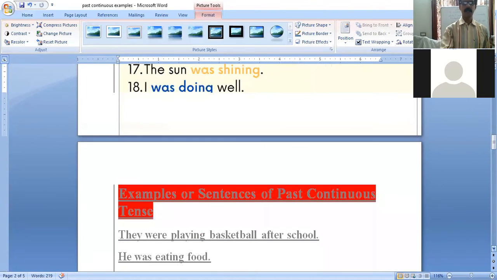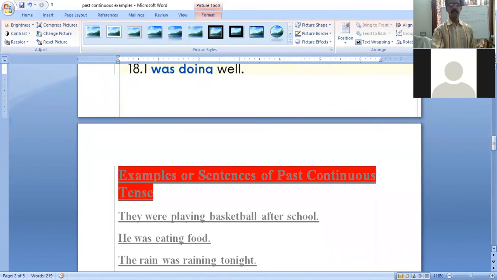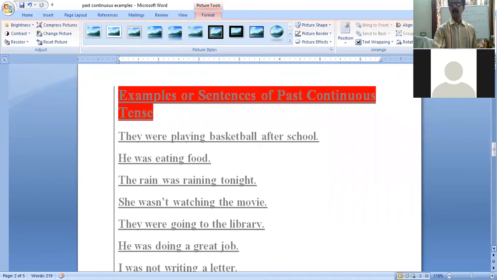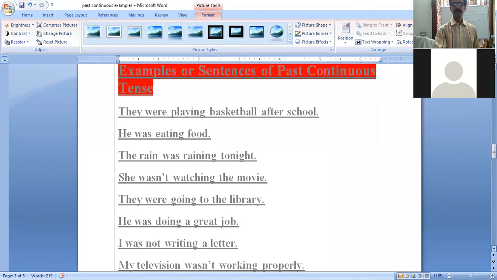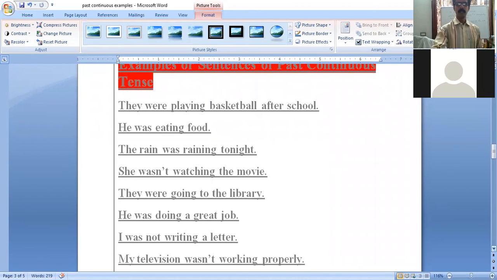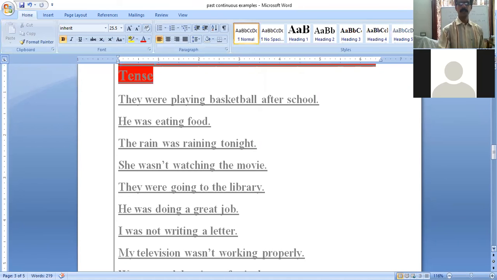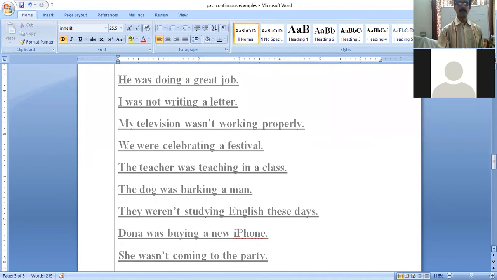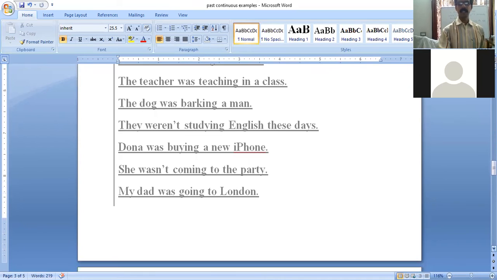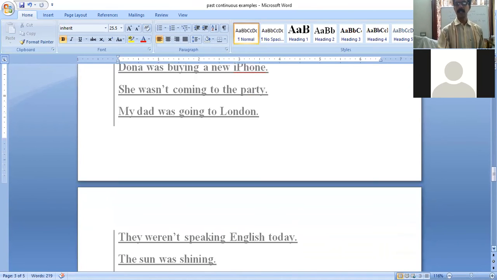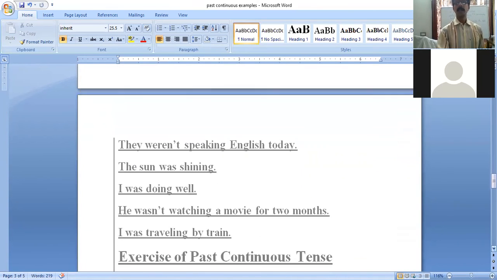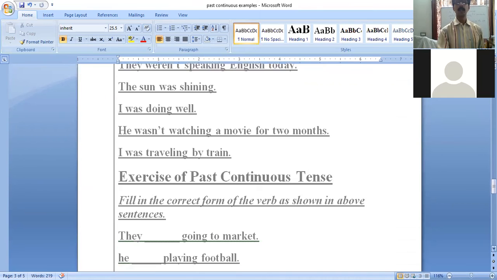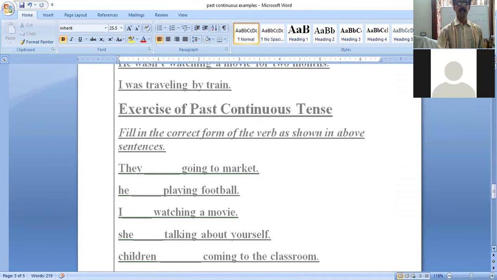And more examples or sentences of the past continuous are given here. A lot of examples are there. All these examples you can see, read further and practice a lot. You need the practice, and you people try to understand mainly the usages and how to use.